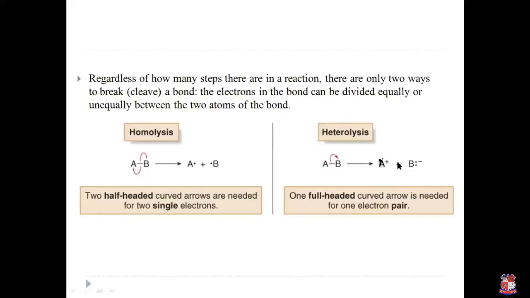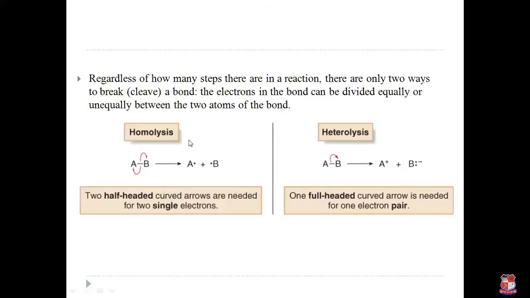Now, a carbocation is an ion or atom which carries a positive charge, so it is an electron-deficient species, and it acts as an electrophile. While the B atom, which carries a lone pair of electrons or a negative charge, has an extra lone pair of electrons, so it easily donates its electrons and acts as a nucleophile.